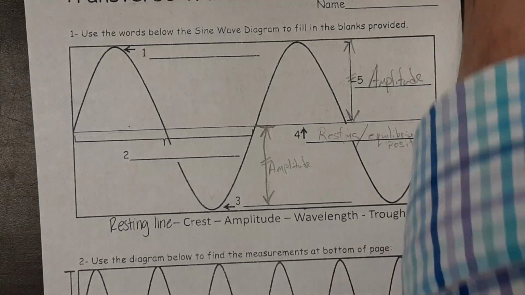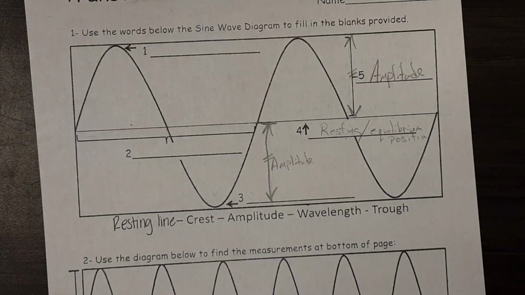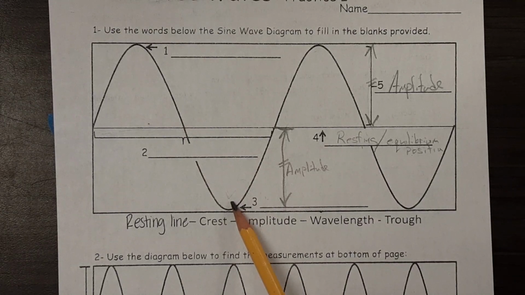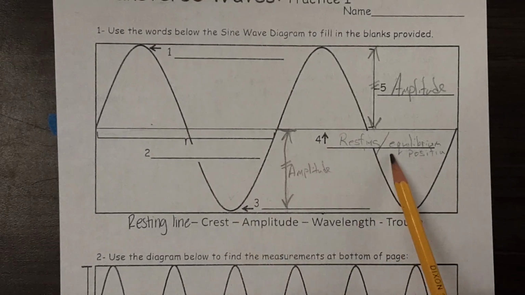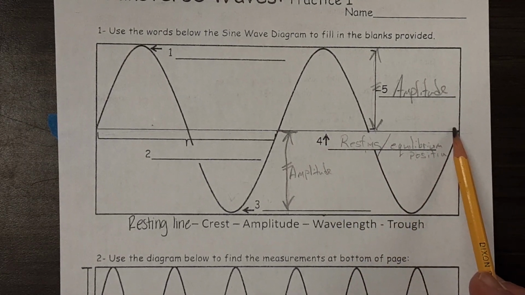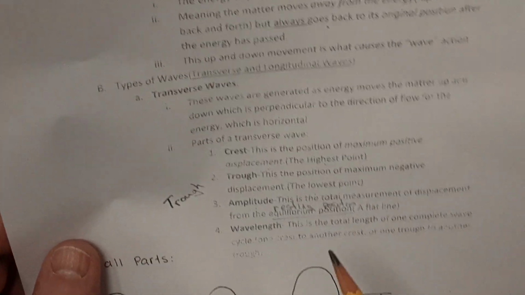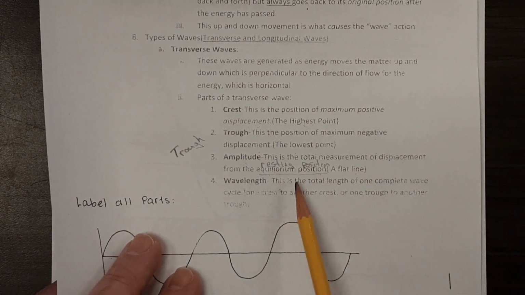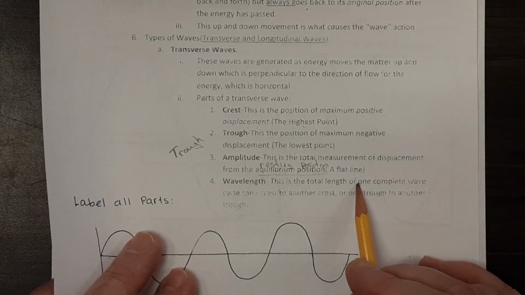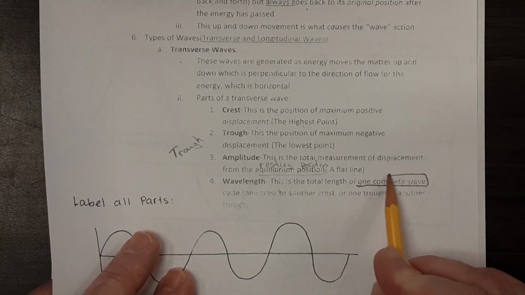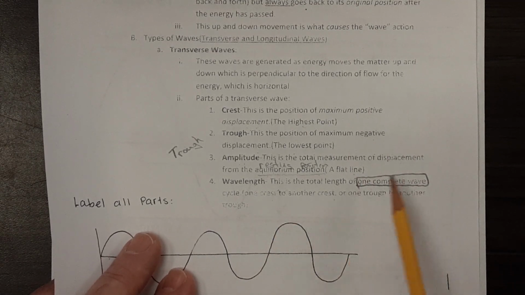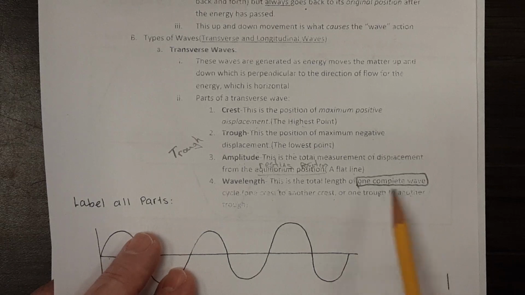All right, let's see what else is on our notes. But before we do that, we've got the crest, the trough, which is the lowest part of the displacement. We've got the resting or equilibrium position. Do we have anything else? The wavelength. This is the total length of one complete wave. Now here's the hard part. Here's the part that gets kids. This is just one complete wave. From one crest to another crest, or from one trough to another trough.